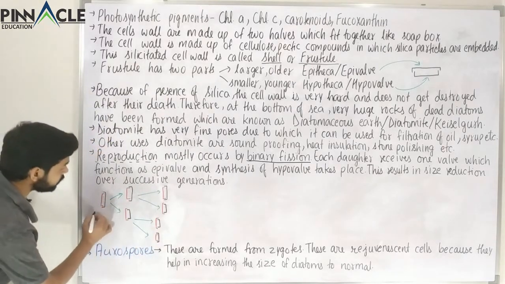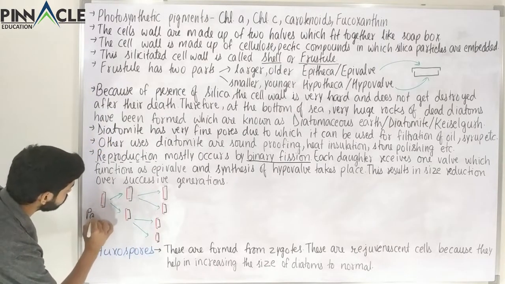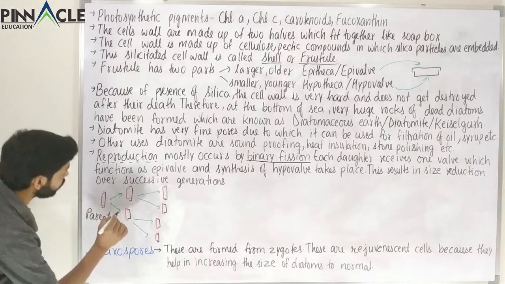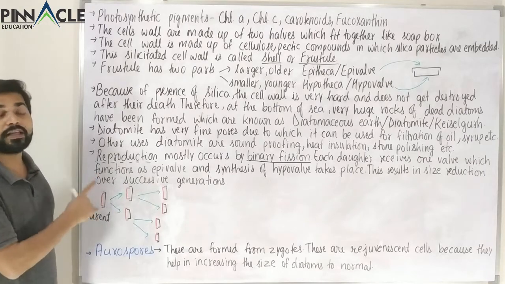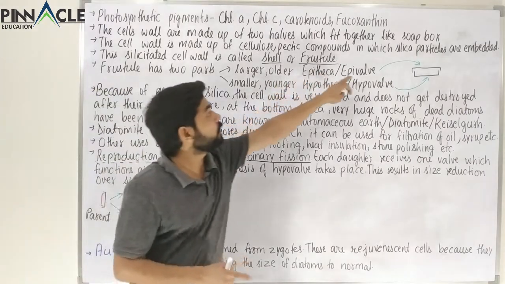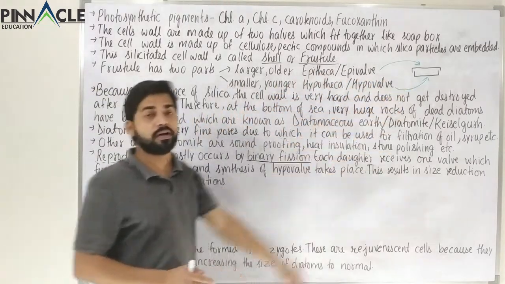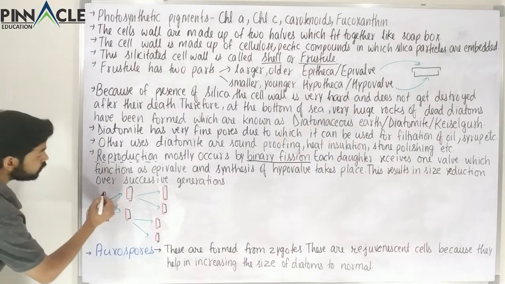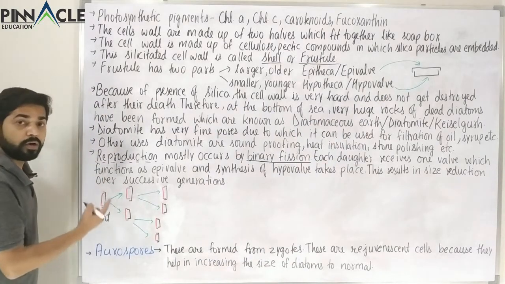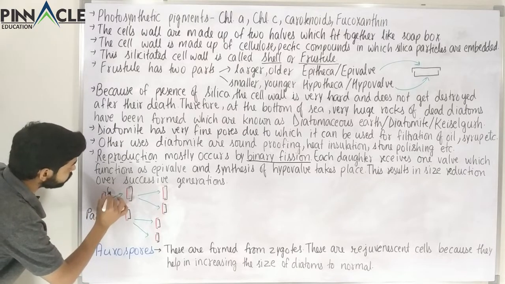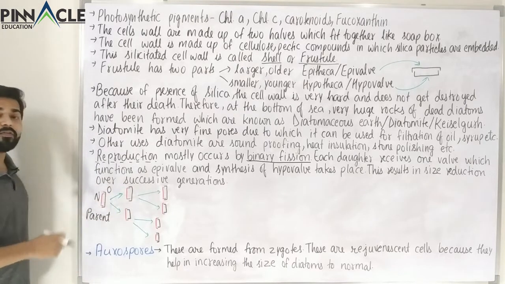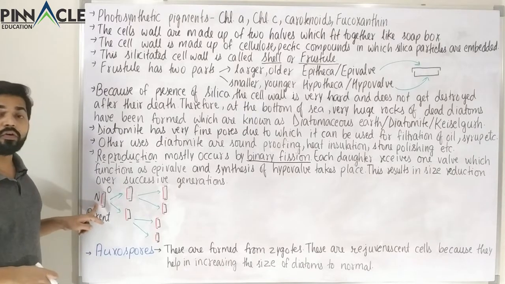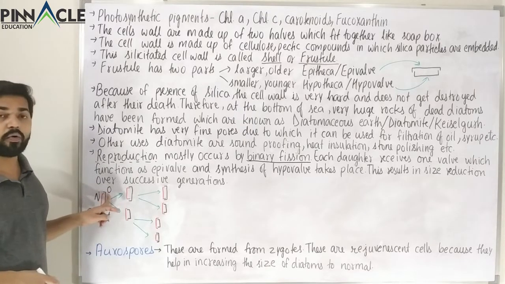So suppose this is the parent, and in the parent we know that the bigger one is the older one. From here we know that the larger one is the older one. So there are two valves. We are going to denote the older with O and the newer with N. So this red one here is the newer one, and this black one is the older one.